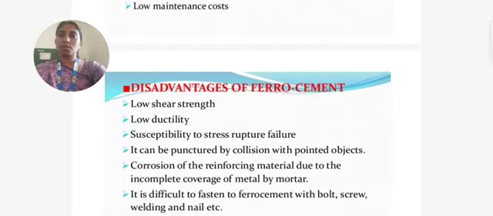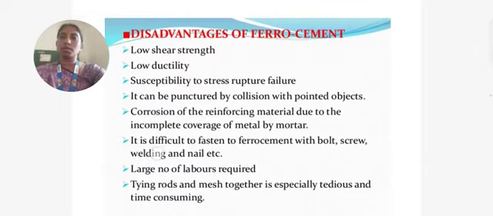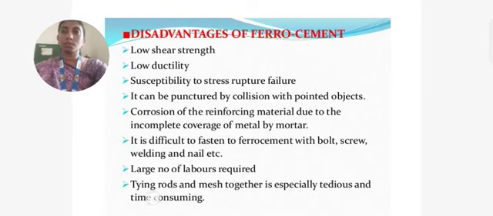Disadvantages of ferro cement are low shear strength, low ductility, susceptibility to stress rupture failure. It can be punctured by collision with pointed objects, and corrosion of the reinforcement can occur due to incomplete coverage of metal by mortar. It is difficult to fasten with bolts, screws, welding, and nails. A large number of laborers are required. Tying rods and mesh together is especially tedious and time consuming.